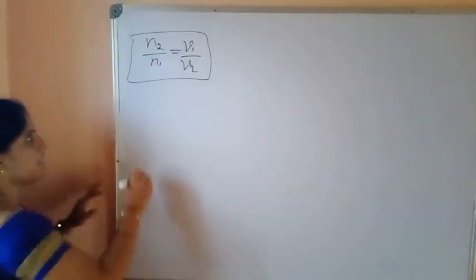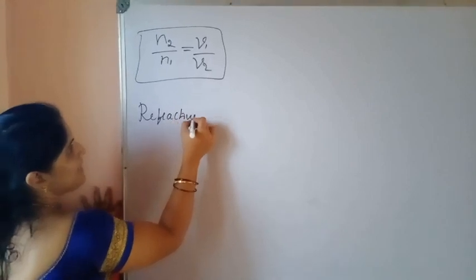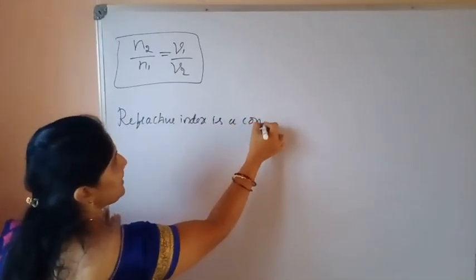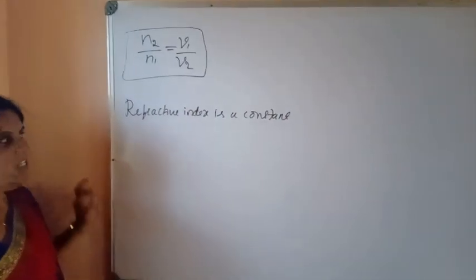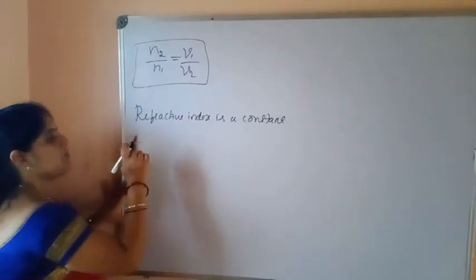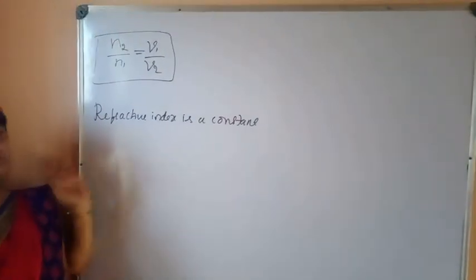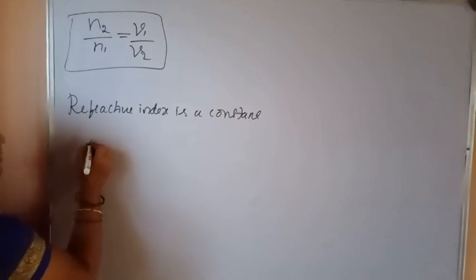Now we know that refractive index is a constant. That means it doesn't have any unit and dimension. It is just a pure number. Refractive index is a unitless and dimensionless quantity. It is just a number. Okay. So now relate this refractive index.